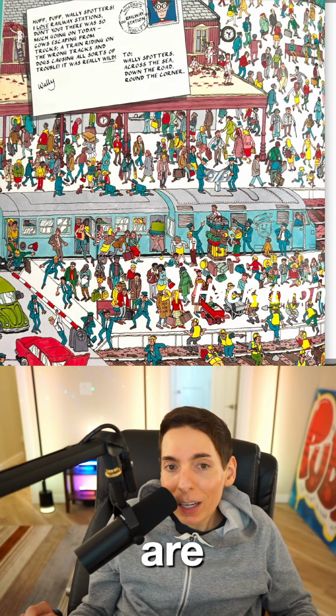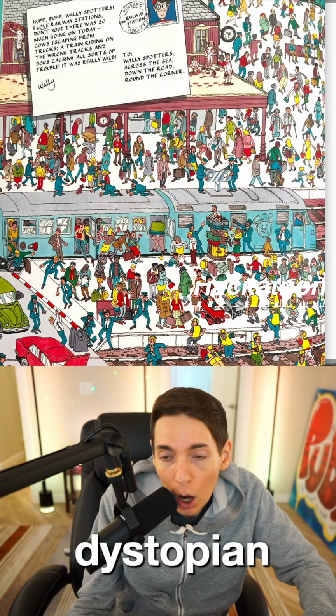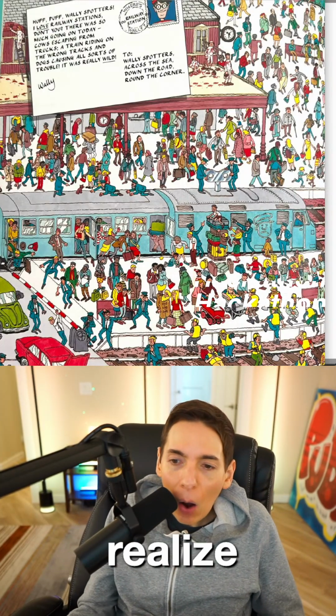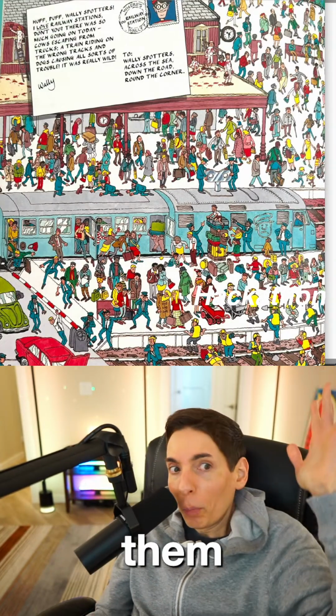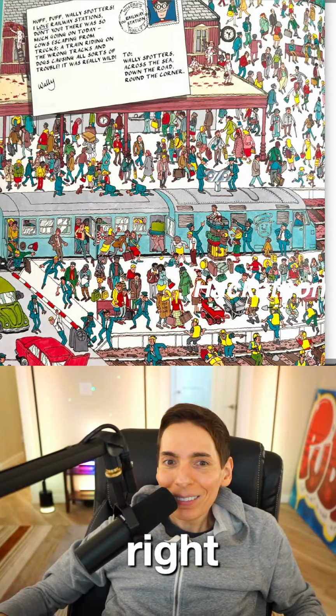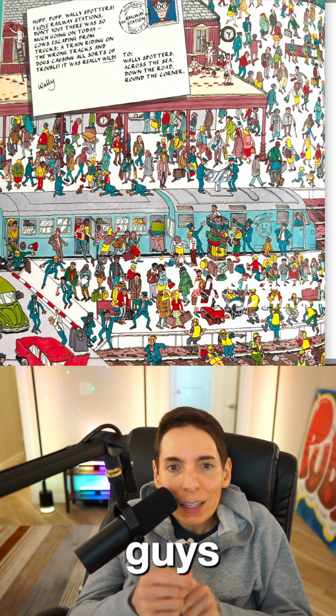Are we in the Terminator plot? The dystopian future where the Terminators take over because they realize how useless humans are compared to them, because they're so much better and they can think so much more grand than we can, right? We're in the future and that's it. We're done, you guys. He's building an AI Waldo finder.